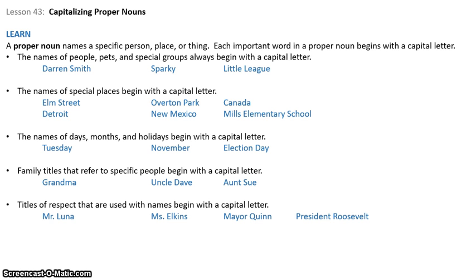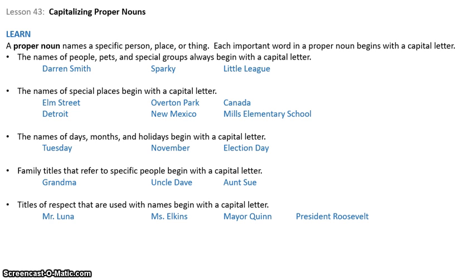And they tell you names of people, pets, and special groups, the names of special places, the names of days, months, and holidays, family titles, and we're going to come back to that specific one, and then titles of respect, such as Mr. Luna, Miss Elkins, Mayor Quinn. Now, you have to remember that mayor, doctor, president, all of those are the title of that person, so they're going to be capitalized just like you would capitalize Mr. or Mrs. It's their title, so it needs to be capitalized.